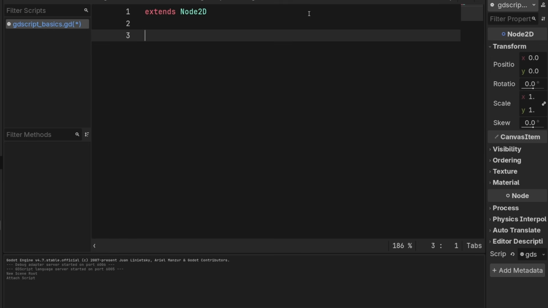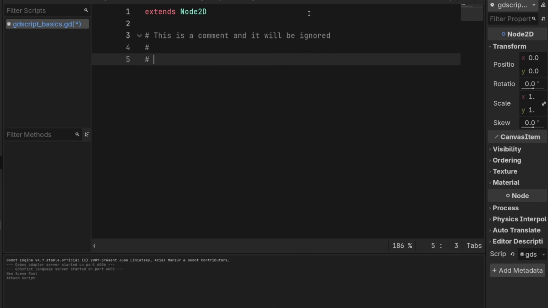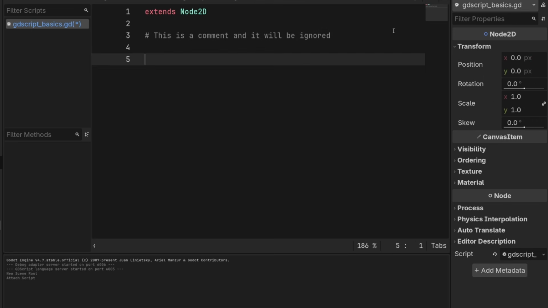The first thing I'm going to type is a comment. A comment starts with an octothorpe or, what's this called? Hashtag, whatever. And then anything else you type on the line after the comment will not be dealt with by Godot. So this is a comment and it will be ignored. You can put as many of these as you want and it doesn't matter. Nothing will happen at all. But we're not writing code so that nothing happens. We're writing code so something happens.